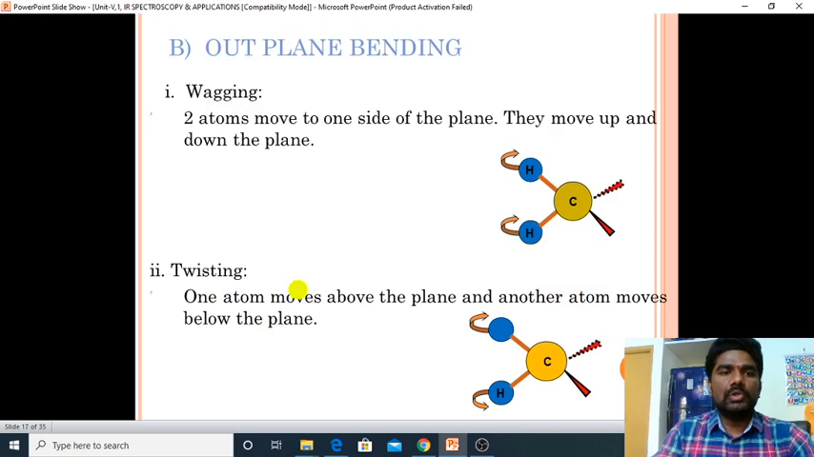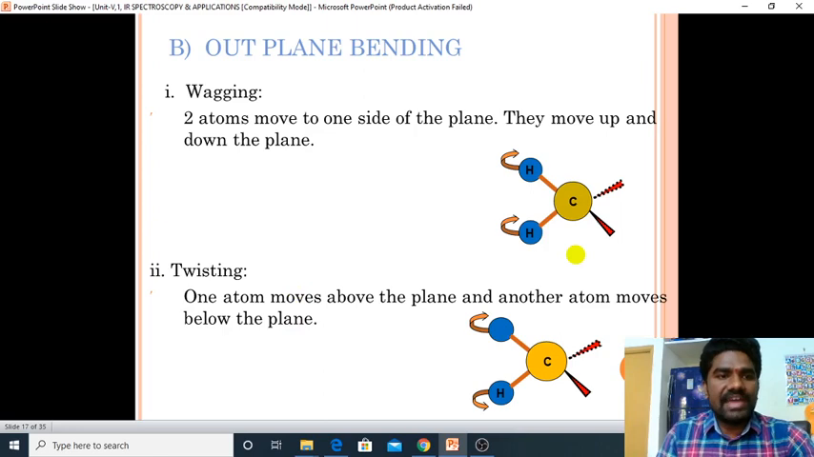And coming to the second type, that is out of plane bending vibrations. The bending can occur out of the plane. Here we have two types, wagging and twisting.